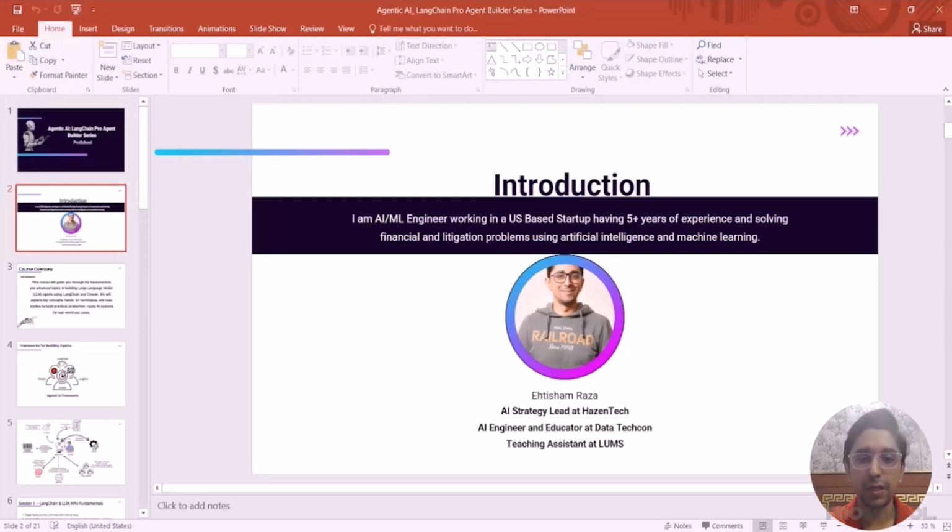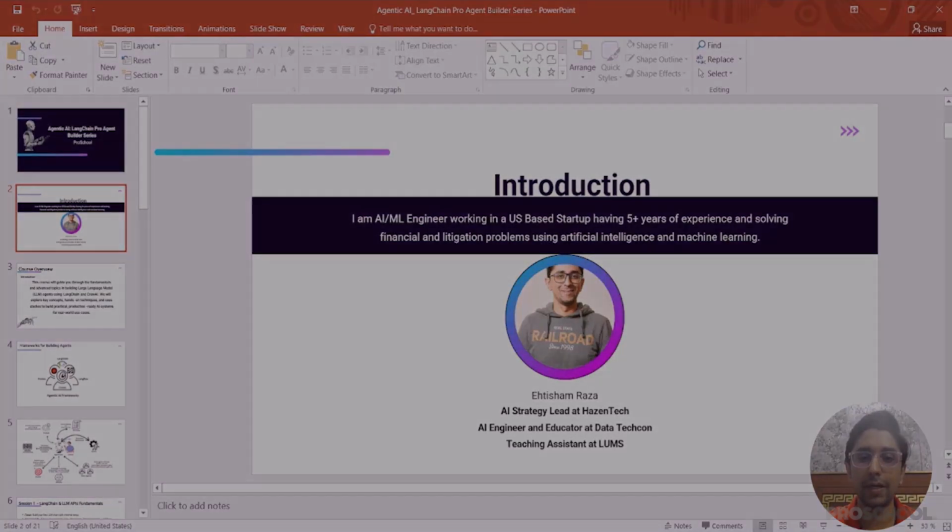In this course, I am going to be your instructor. Together, we will deep dive into agentic algorithms. I will explore how to design and develop intelligent systems. By the end of this course, you will not only understand the fundamentals, but also gain the hands-on experience that is required to create agentic applications.